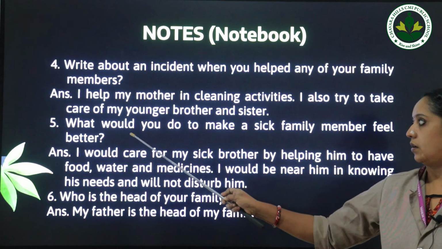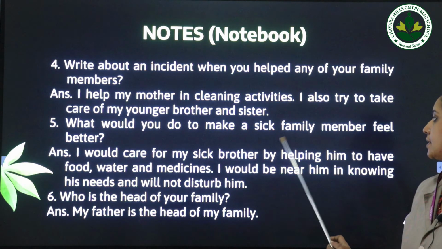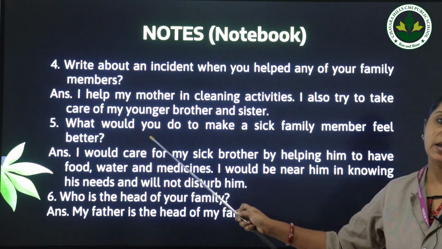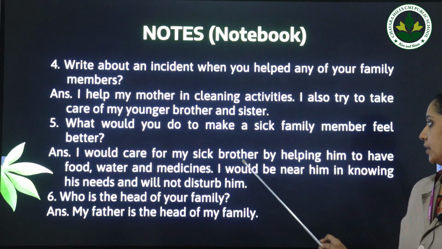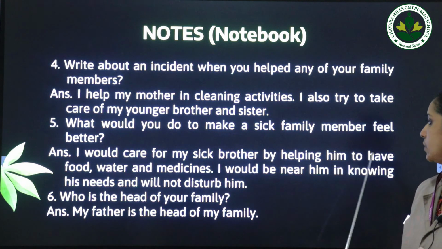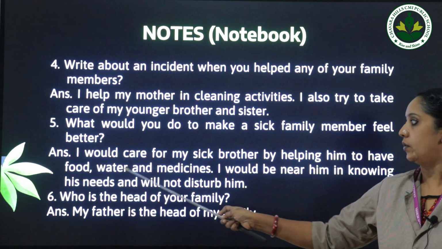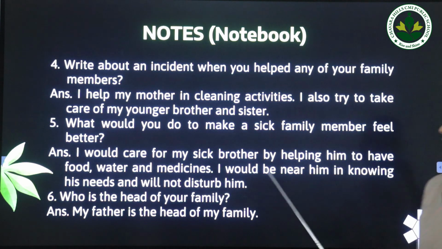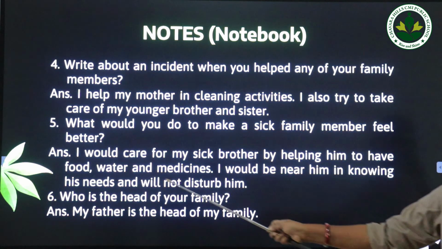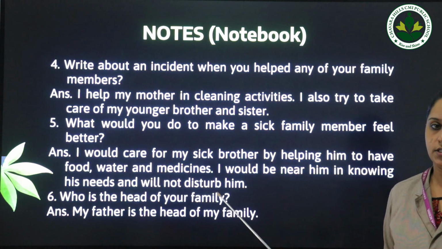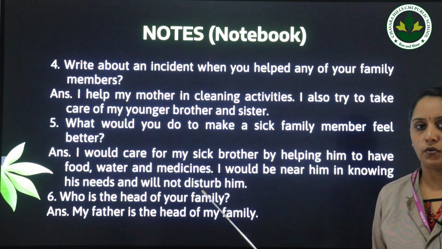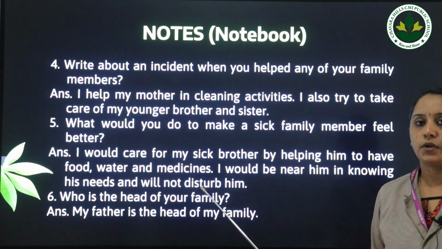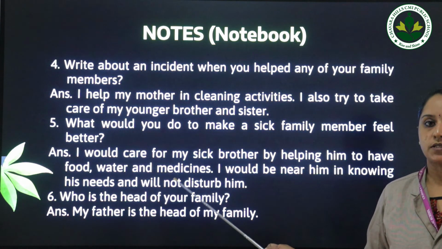Now fifth question, what would you do to make a sick family member feel better? Answer is, I would take care of my sick brother by helping him to have food, water and medicines. I would be near him in knowing his needs and will not disturb him. This answer also you can write yourself if you know. Some other answers you can just add. What I have written I am just reading.